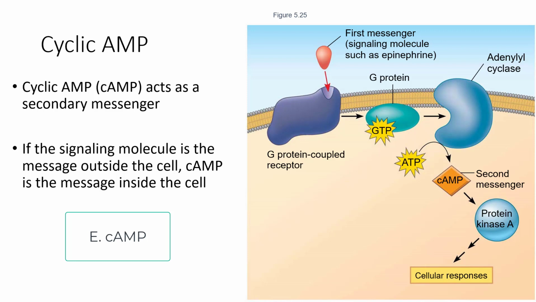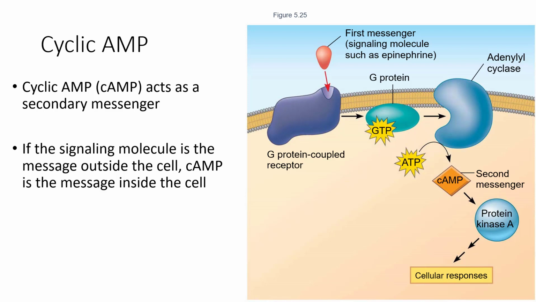There is also cyclic AMP. Cyclic AMP is similar to ATP because both have the adenosine, but cyclic AMP is adenosine monophosphate instead of adenosine triphosphate. And it's also cyclized, making it cyclic. And this acts as a secondary messenger.